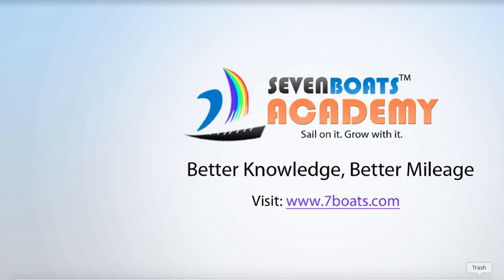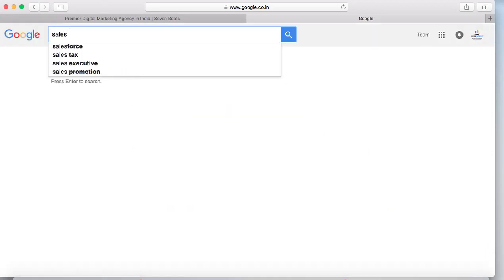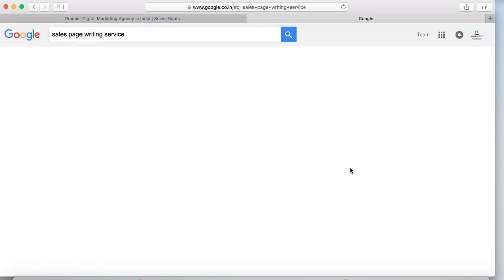Landing page is a page from SERP, search engine result page. If a user searches in Google or Yahoo or Bing, and gets a list of websites in the SERP and clicks on any particular website link, the page they land upon is called the landing page. For example, we take here in Google, we search with sales page writing service, and we see this